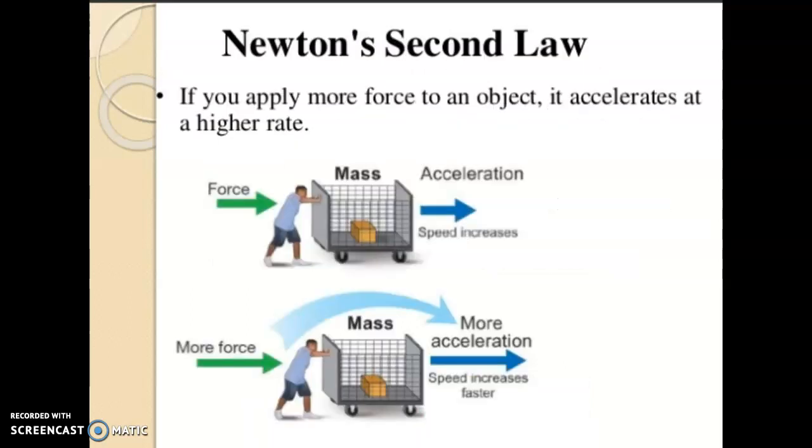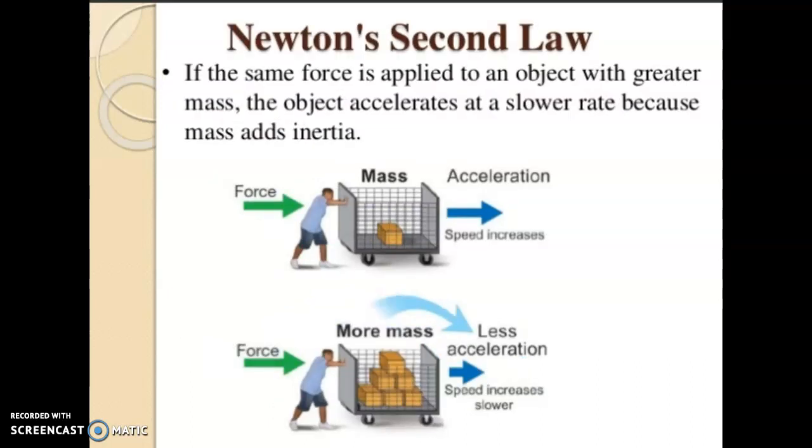Newton's second law says that if you apply force on an object, it will accelerate. If you apply more force, it will accelerate at a higher rate. If the same force is applied to two objects, one heavy and one lighter, which will have more acceleration? Obviously the lighter one will have more acceleration.